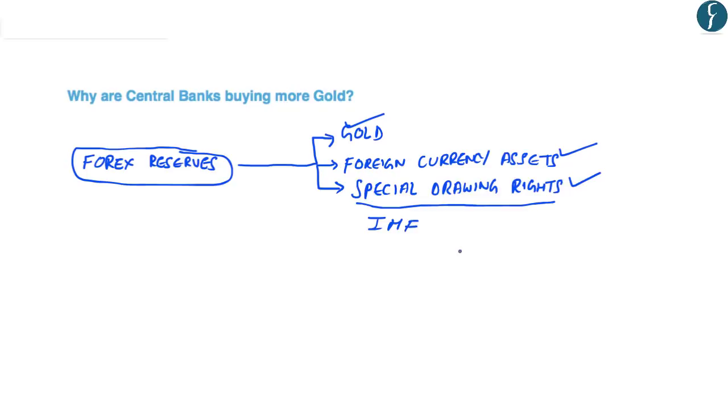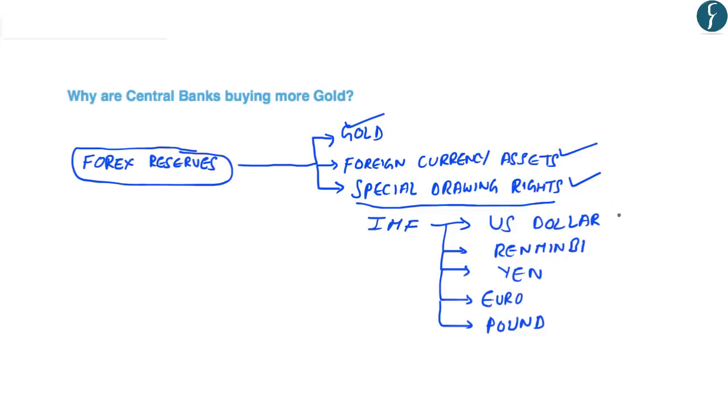And the SDRs include a basket of 5 currencies. These include the US dollar, the Chinese renminbi, Japanese yen, euro and the pound. And you should note that the latest currency which was added to the SDR was the Chinese renminbi. And there was a question in the year 2016 regarding the latest currency which was added to the special drawing rights.